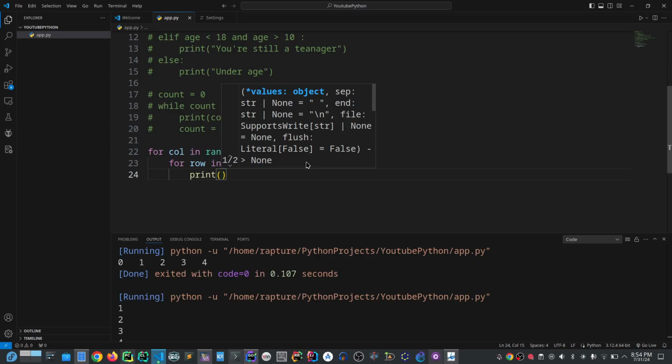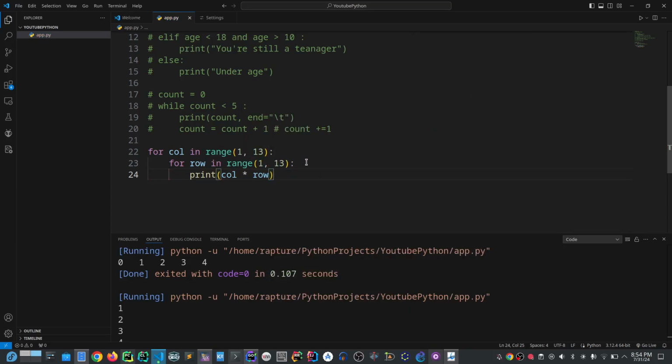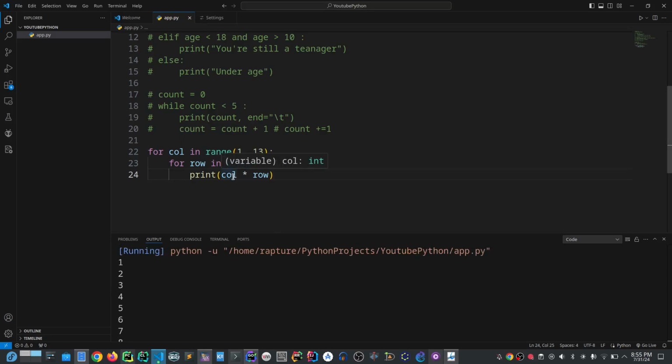Now we print the value here. When the value of i column j, we're going to print the values one after the other. Let's print column multiply by row. Let's see the value here. We see the value, but you cannot see what multiplies one another, right? We want to multiply by this. We're not seeing it in a good form, so let's format it in such a way that we see what is multiplying. You can use f, you can use the format method.